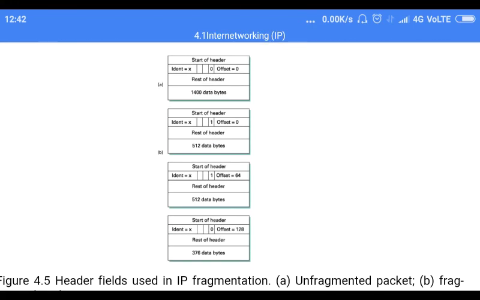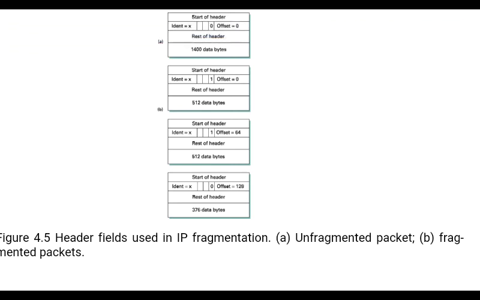This is the information they give: the first fragment starts the data from the 0th byte, and the second fragment starts from offset 64. From the 64th unit the data is presented, and in the next one, 64 plus 64, the data starts from 128. Is it clear? This information is given to the receiver. In the last fragment, the flag is set to 0, indicating that there are no further fragments of this packet. This is the last fragment.